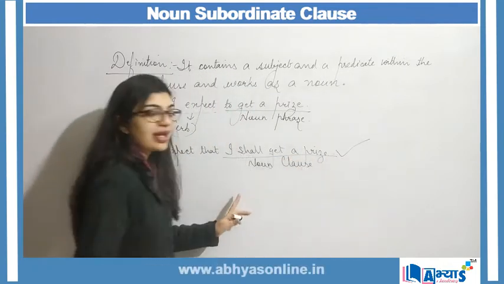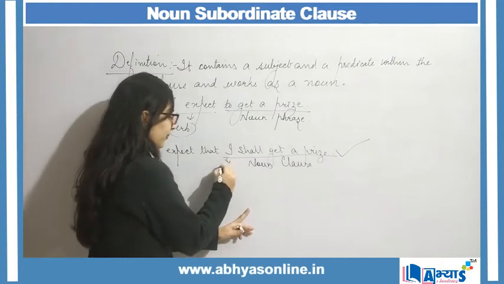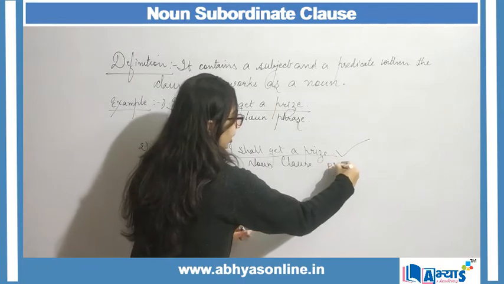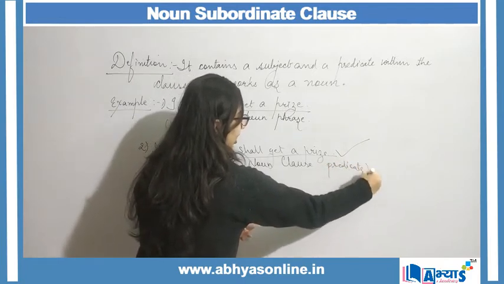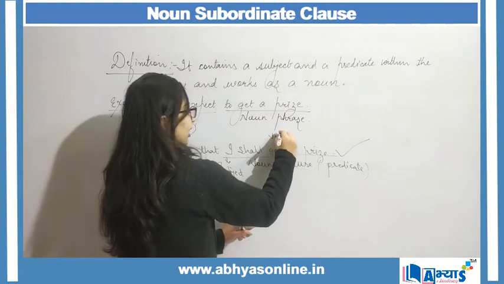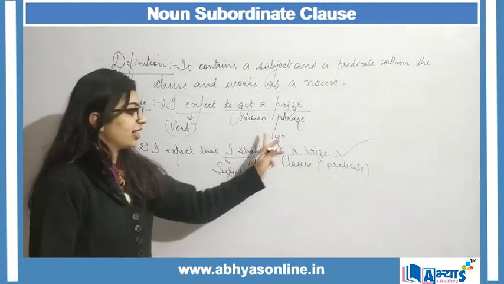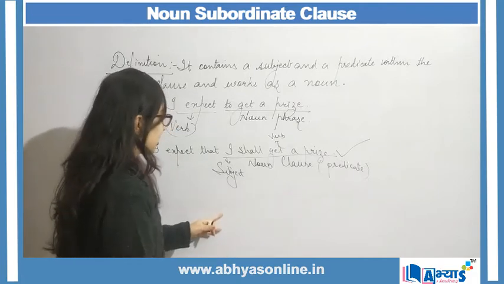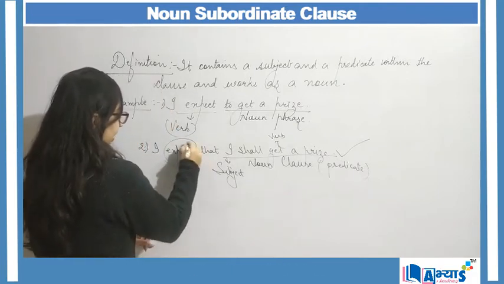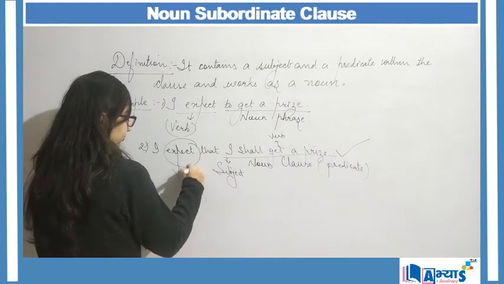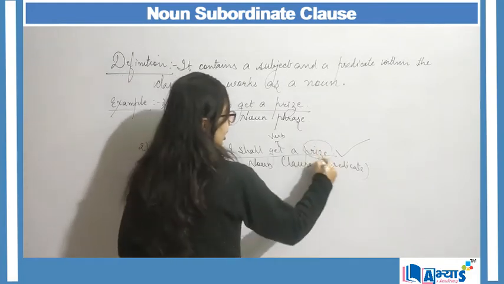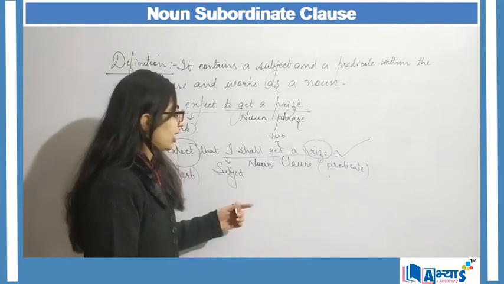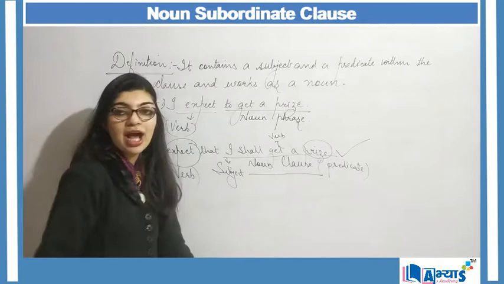And why is this my noun clause? Because I am getting a subject in my clause, I am getting a predicate in my clause, and I am getting a verb, and the collection of all three makes a clause. And since here expect is the verb and prize over here is my noun, it works as a noun, therefore this is my noun clause.